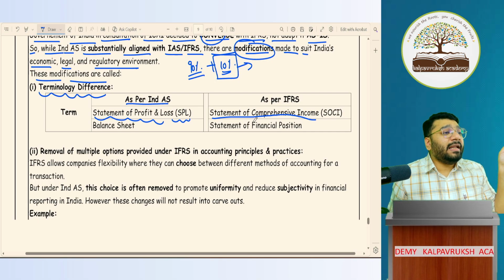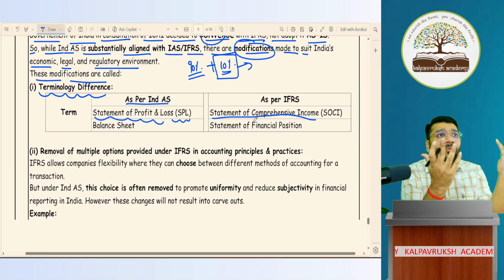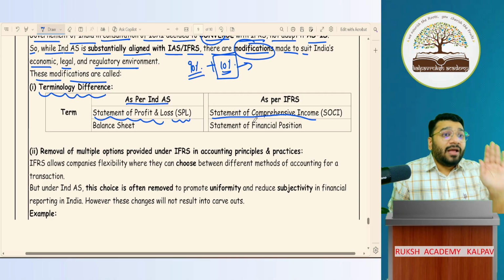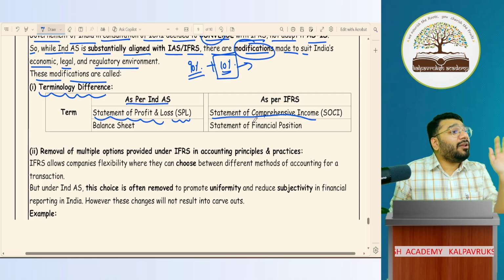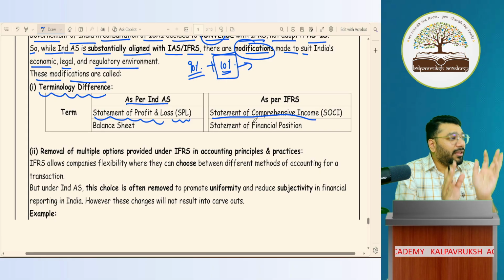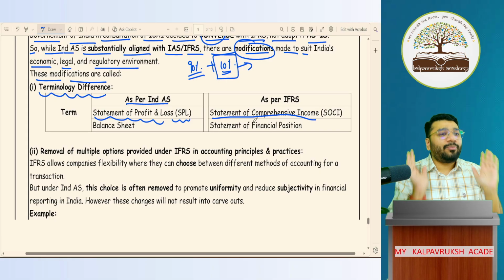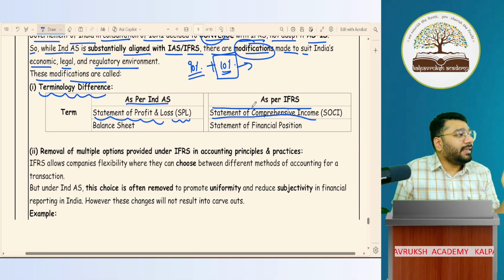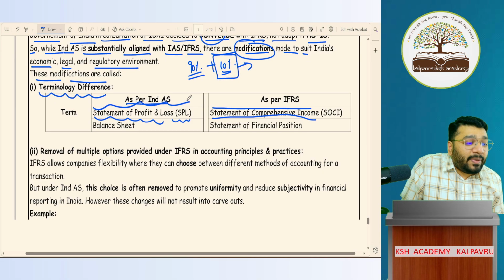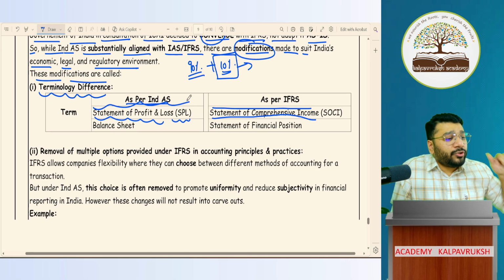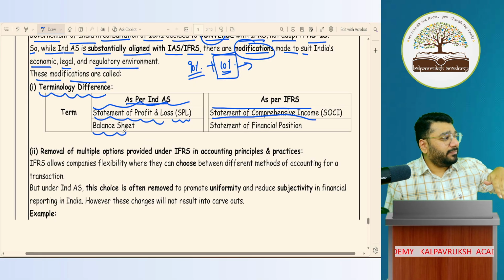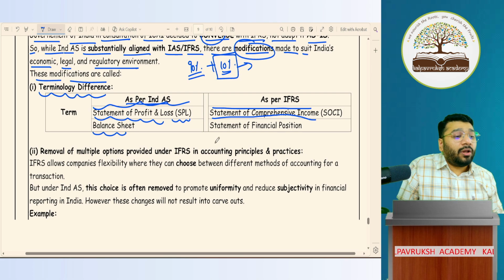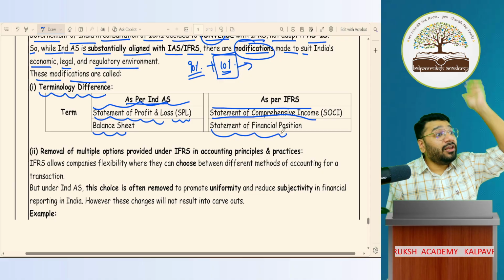If this name we give to Indian people, they'll feel next level harassed. Our people are used to this word called profit and loss account. In that statement, the word P&L is not there, we will not get proper sleep. So they said that statement of comprehensive income, we will not keep it, rather we'll change it to statement of P&L. We used to call balance sheet as balance sheet because that is how we are used to. That is how our brain is trained. They used to call this statement of financial position.